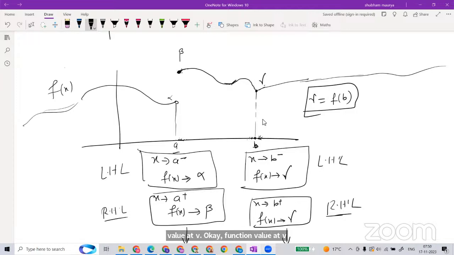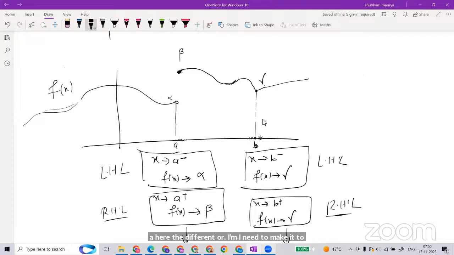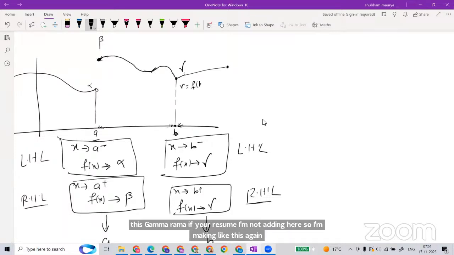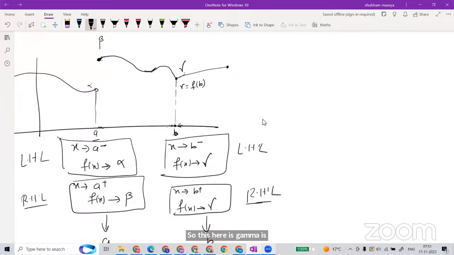I'm just making this gamma here, so this gamma is nothing but f(b).